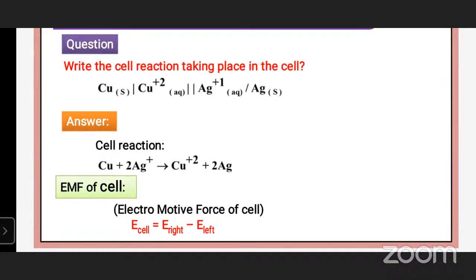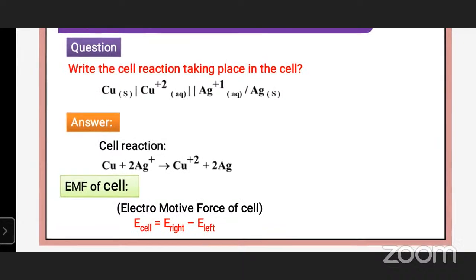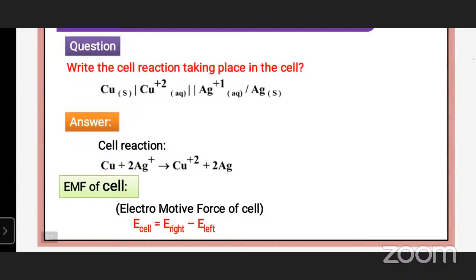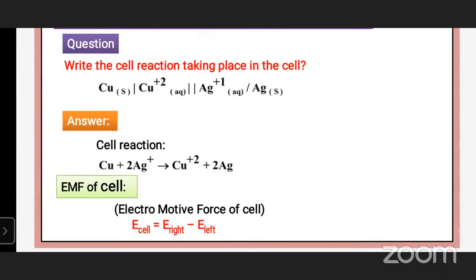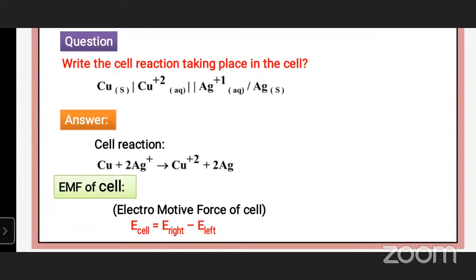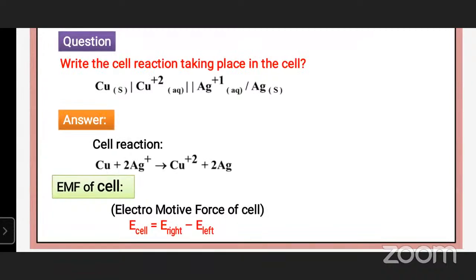Cell EMF. EMF means electromotive force. The EMF of the cell is always the difference in potential of the right hand electrode and the left hand electrode. So E cell is equal to E right hand side minus E left hand side of the cell. So, standard reduction potential.